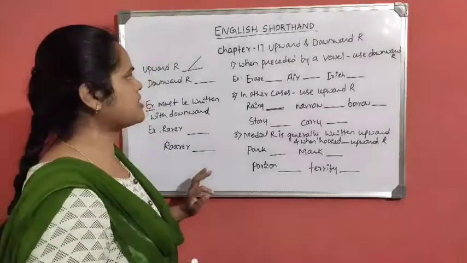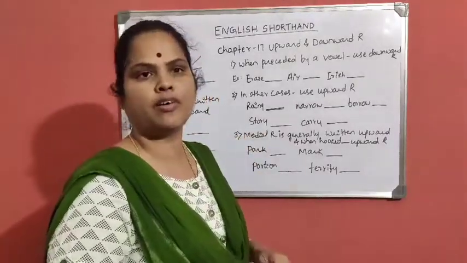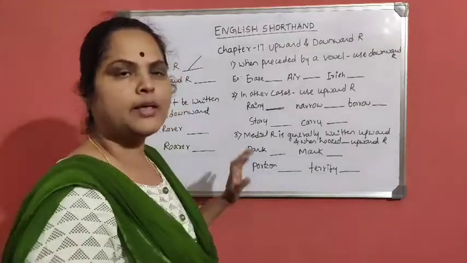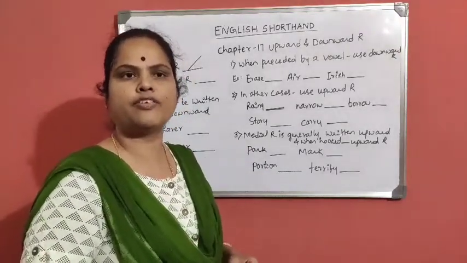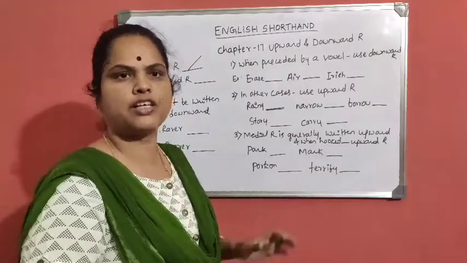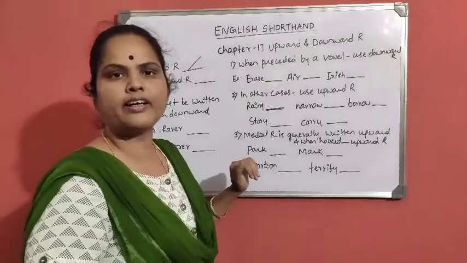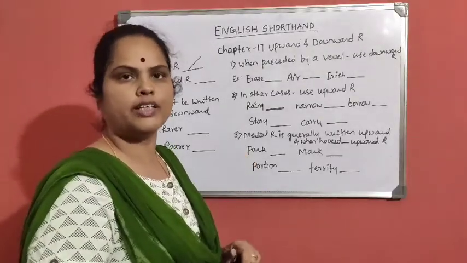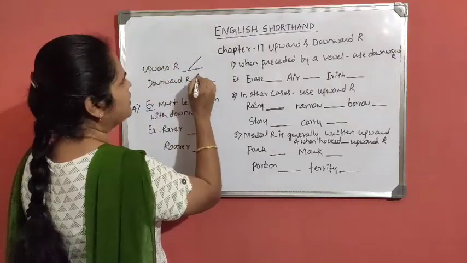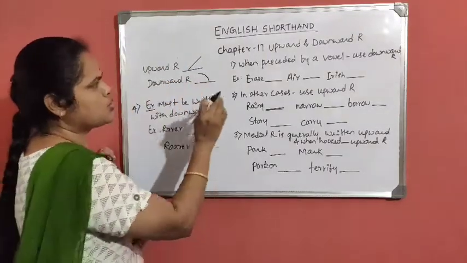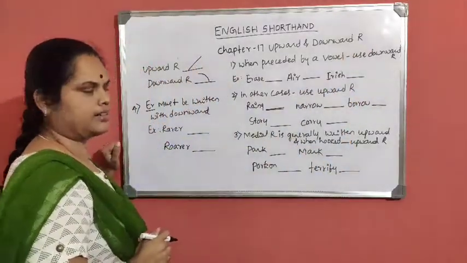Today we shall discuss chapter 17, the upward and downward form of stroke R. In the previous class, I explained the four forms of writing the stroke H. In this class, I'll explain there are two forms of writing the R stroke, that is upward and downward. This is upward R and this is downward R. When preceded by a vowel, we have to use downward R.